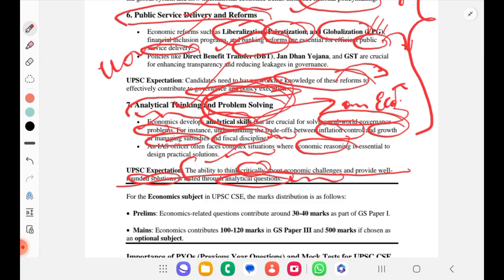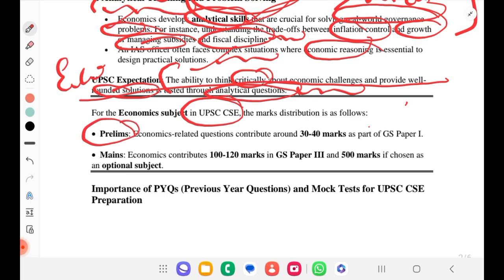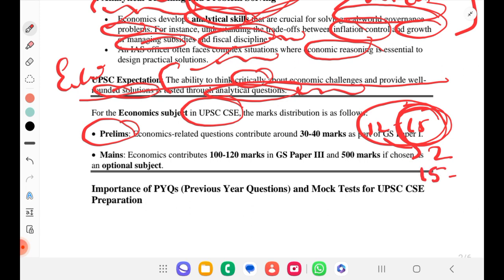So economics is such an important topic to be learnt. If I consider the UPSC point of view, particularly based on marks, in prelims you will be able to get around 12 to 15 questions. Each question carries 2 marks. If you get around 15 questions, you will be able to score around 30 marks in prelims. So it is 30% of a paper from economics.